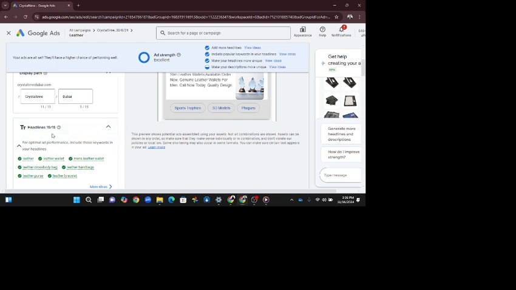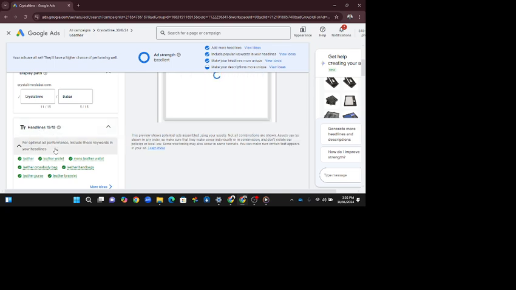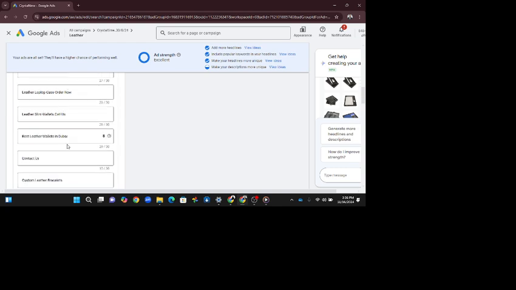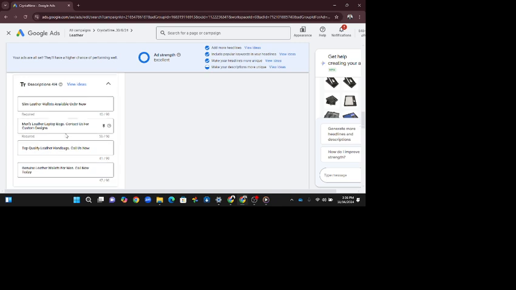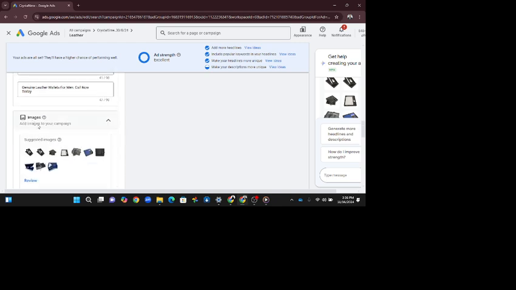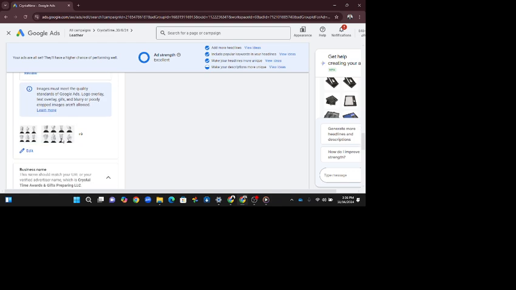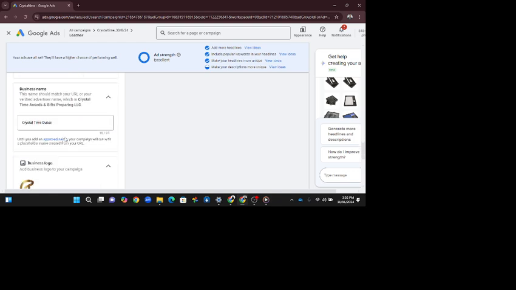And we need to write 15 unique headlines based on keywords. And if I scroll down, we need to write four descriptions, four unique descriptions, and we need to add some extensions like image extensions, callout extensions like this.